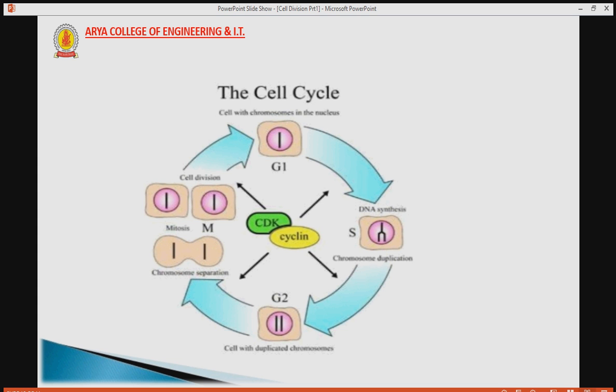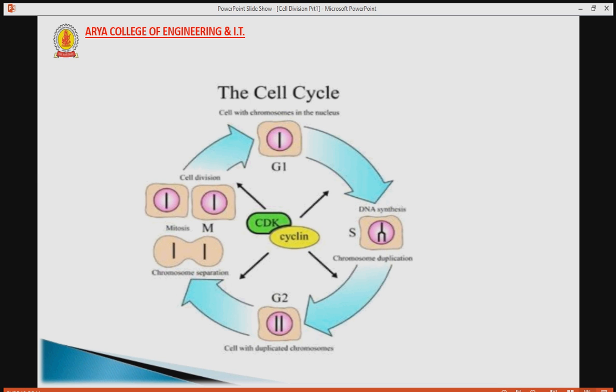Here is the cell cycle. We will discuss this cell cycle to properly understand what cell division is. As we know, cell division is a process by which a parent cell divides into two or more daughter cells, meaning one cell breaks down into two cells. Cell division usually occurs as a part of the cell cycle.